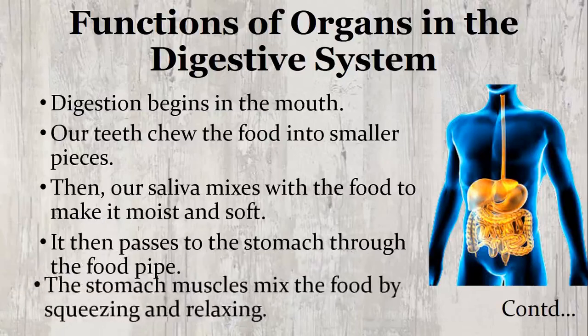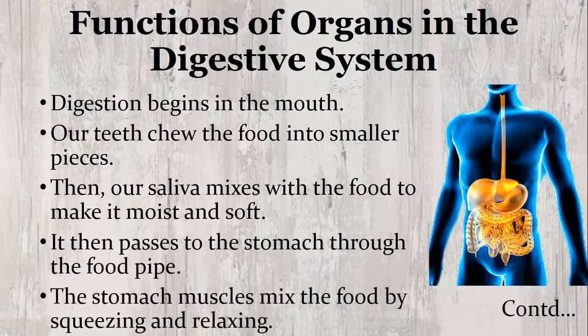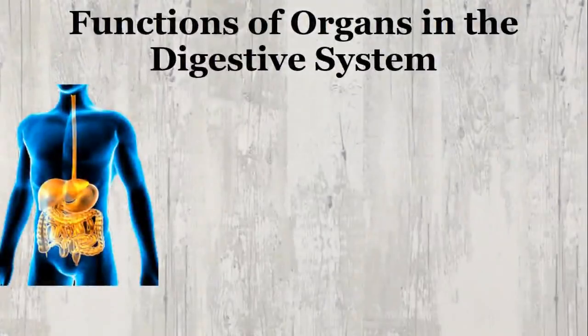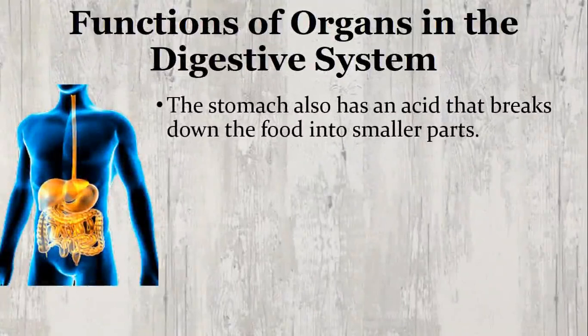The stomach muscles mix the food by squeezing and relaxing. In the stomach, food is mixed with some juices that help to break down the complex substances in the food. The stomach also has some strong juices that kill any germs in the food. The food then travels into the intestines.